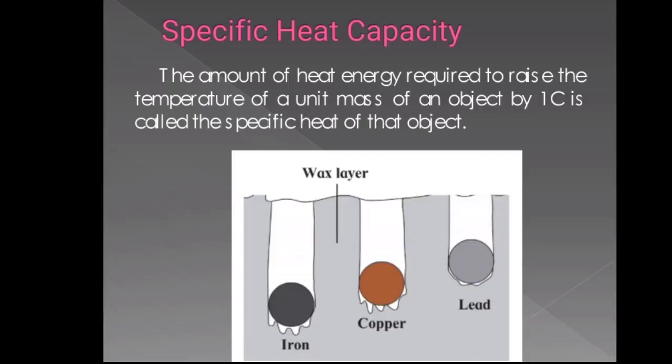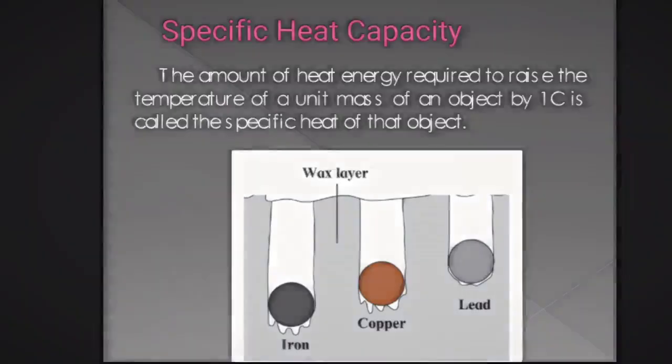In the same way, if the specific heat of the object is small c, the mass of the object is small m, and if the temperature of the object is decreased by delta T degrees Celsius, then the heat lost by the object is given by Q is equal to m into c into delta T, where delta T is the difference in the temperature of the object.